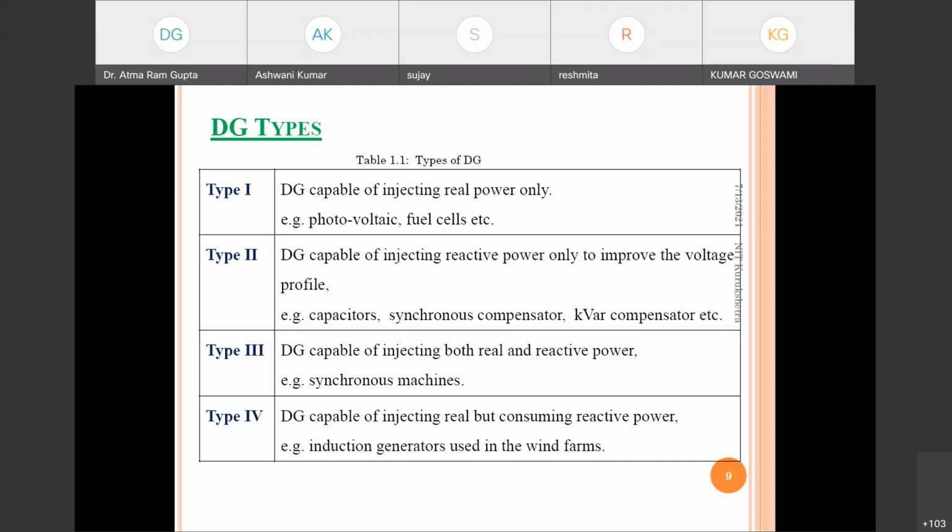Okay, so here we will categorize distributed generation in four types. The first type is DG capable of injecting active power only, like photovoltaic or fuel cell based distributed generation.